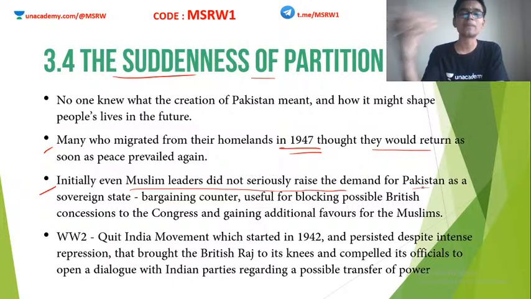Whenever the British tried to allow concessions or additional favors for the Congress, the Muslim League basically used the Pakistan card as a bargaining chip. They threatened that they would secede from India and form a new state. So this was initially a threat or a bargaining chip that the Muslim League held. But later on, this develops into a real threat, that is the country of Pakistan.